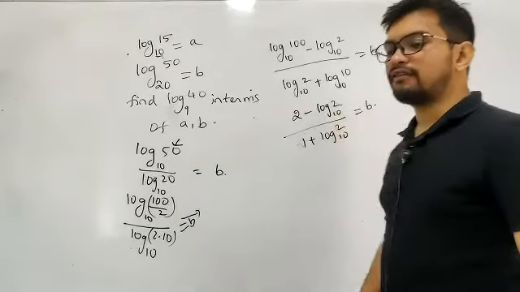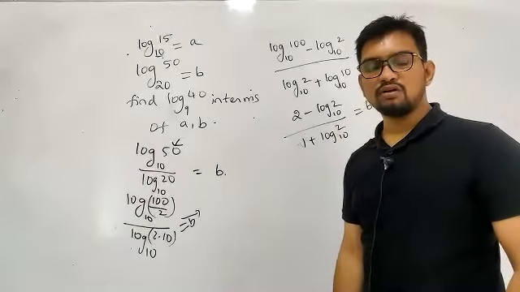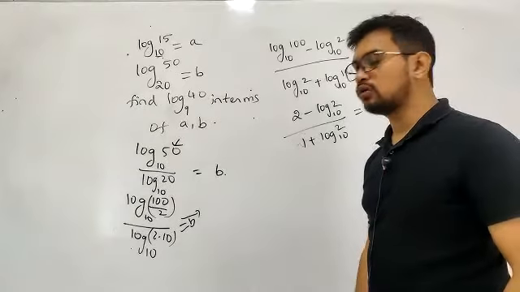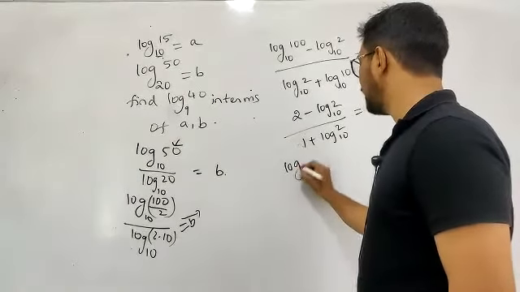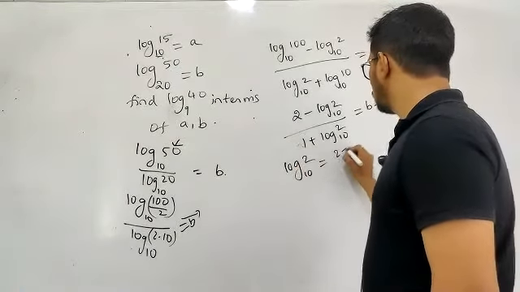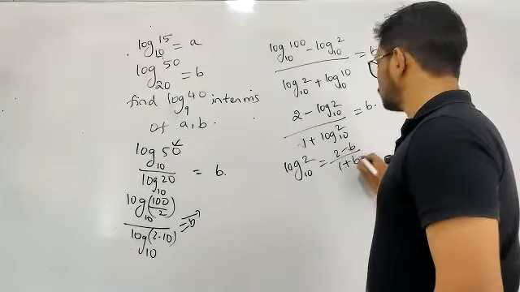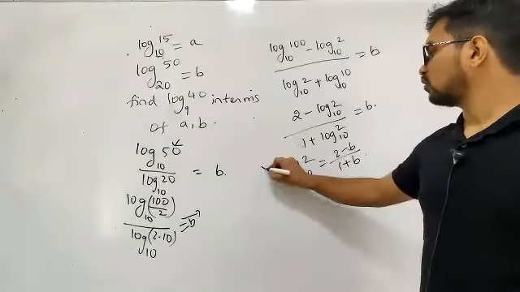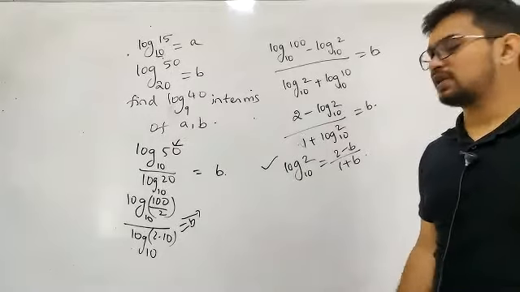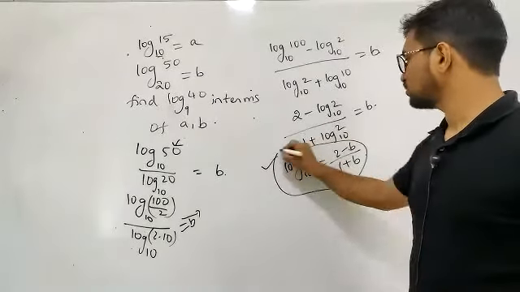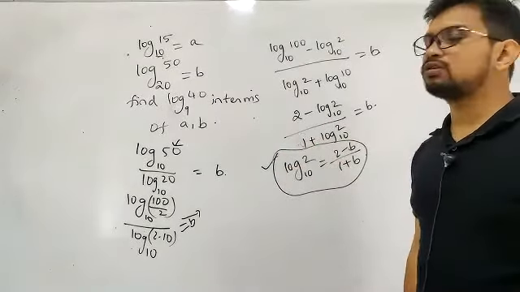From that, try to get the value of log 2 to the base 10. From that you'll be getting log 2 to the base 10 is (2 minus B) by (1 plus B). So you got the value of log 2 to the base 10.